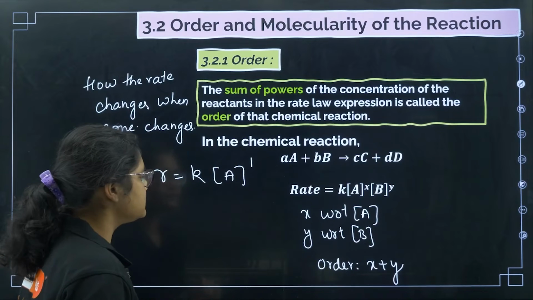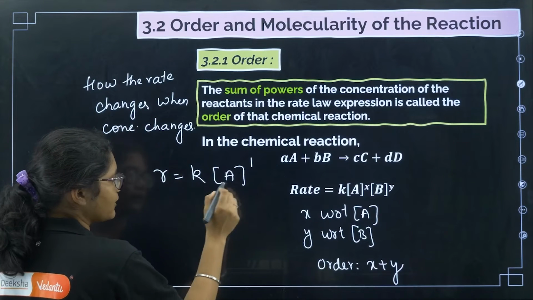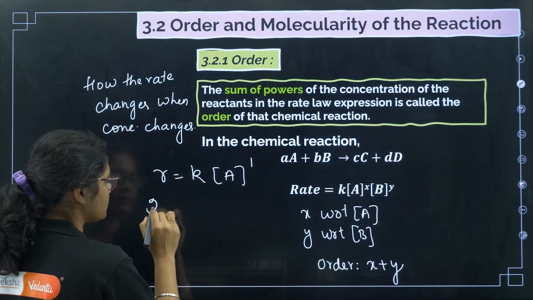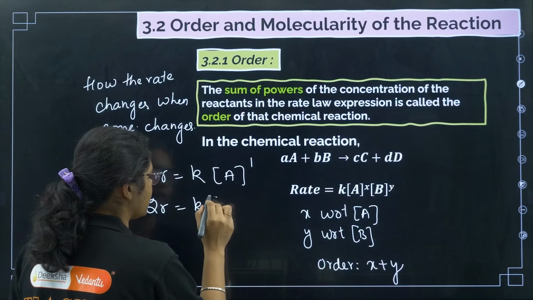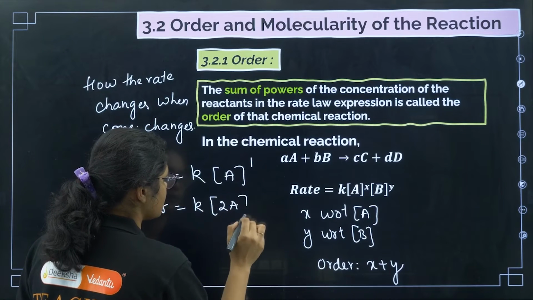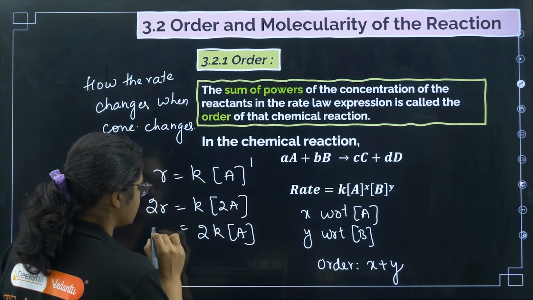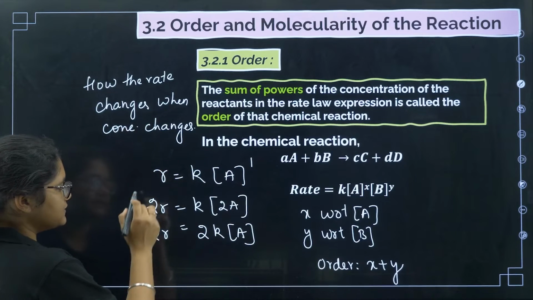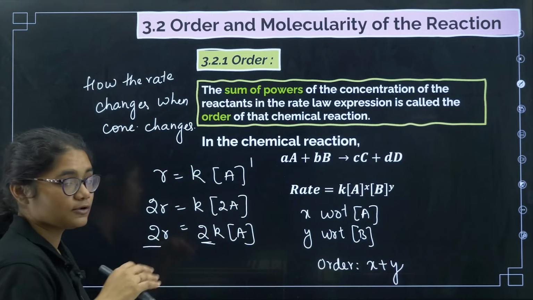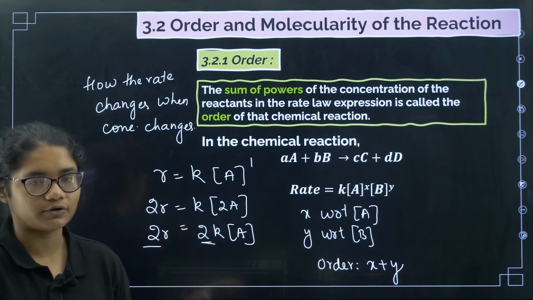Okay, that means what? Suppose I am doubling the concentration, the rate will also become double. So I'll write 2R is equal to k into 2 times of A, right? So that is 2kA, or I can say 2R. So when you double the concentration, the rate is also becoming double. That means it is a first order reaction.